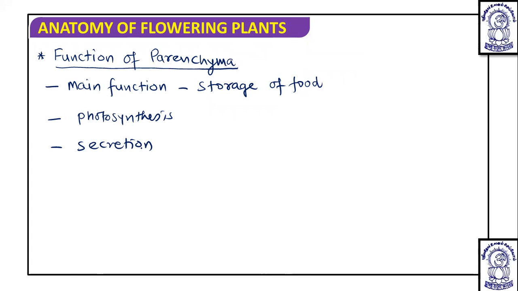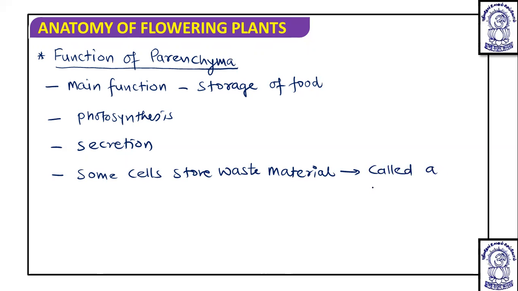So these various functions are performed by the parenchyma, but some cells store waste material, and these cells are called idioblast cells.